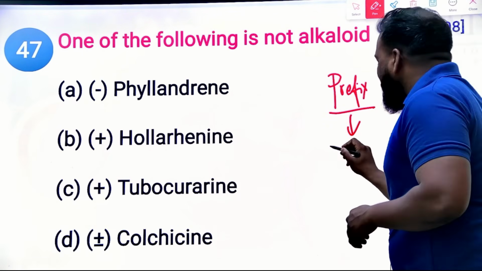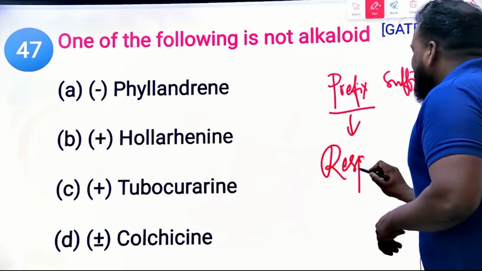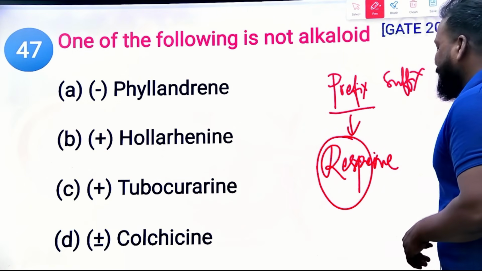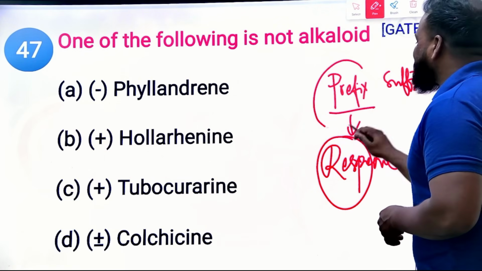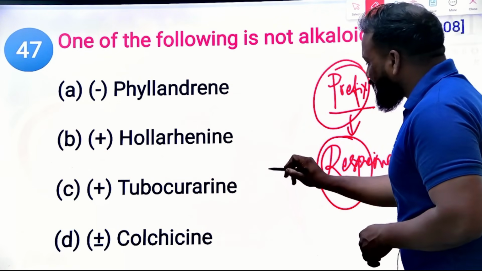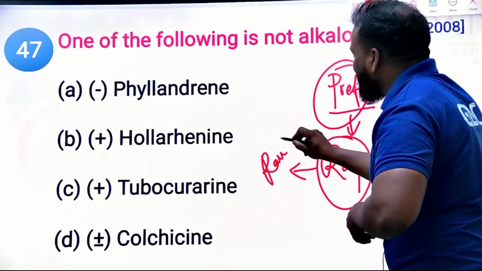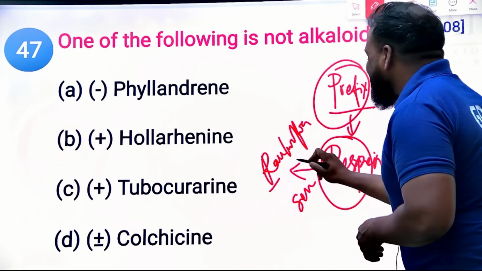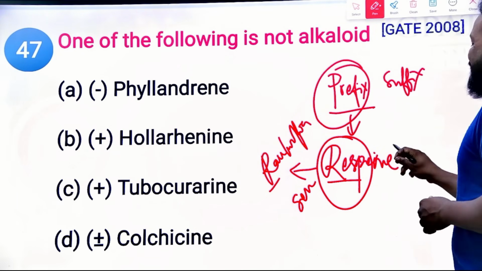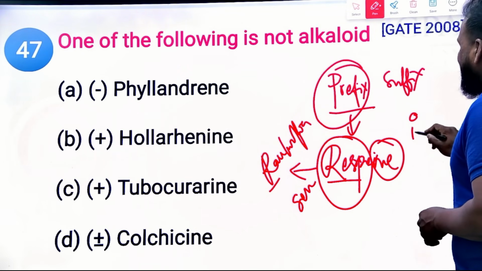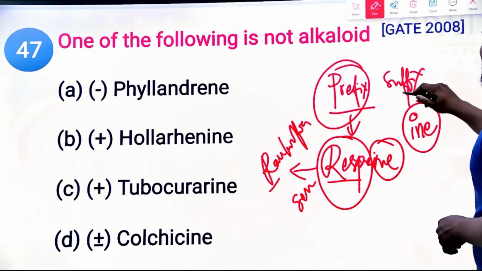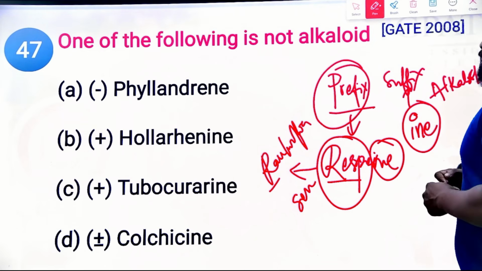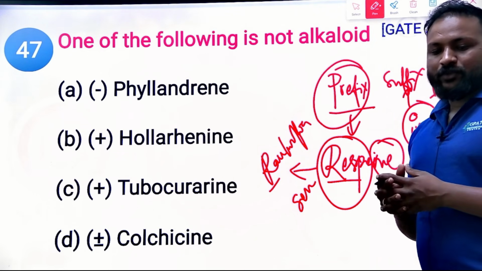Like, let me tell you, reserpine. Reserpine: the prefix denotes it is obtained from Rauwolfia serpentina, and the suffix INE stands for it being an alkaloid. Clear? I hope you understood this short code.